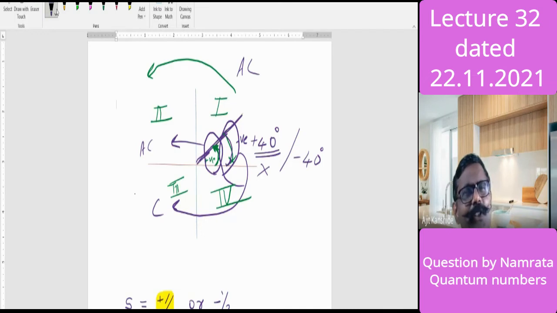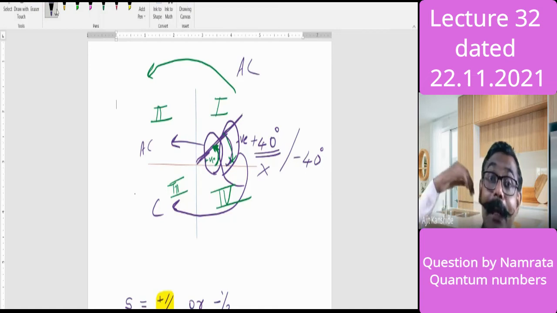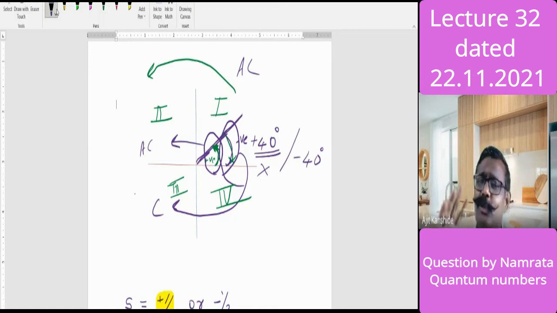So certainly positive means clockwise. That term is not itself proper, but from a general point of view, that term came. Positive means clockwise and negative means anti-clockwise, in order to make some understanding. So it's a wrong understanding, but you have understood that thing in that way. Positive means clockwise. What is the purpose? A positive direction and a negative direction, these are the two directions, clockwise and anti-clockwise. So one way and the other way.